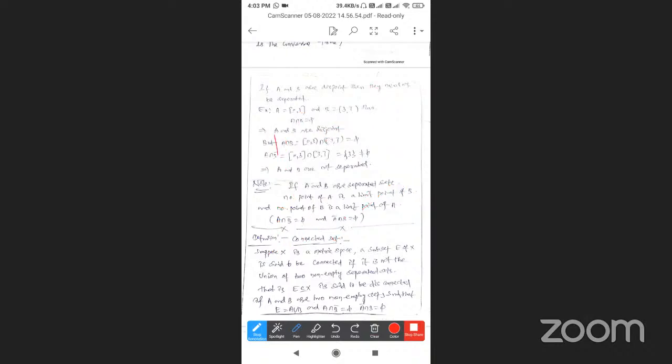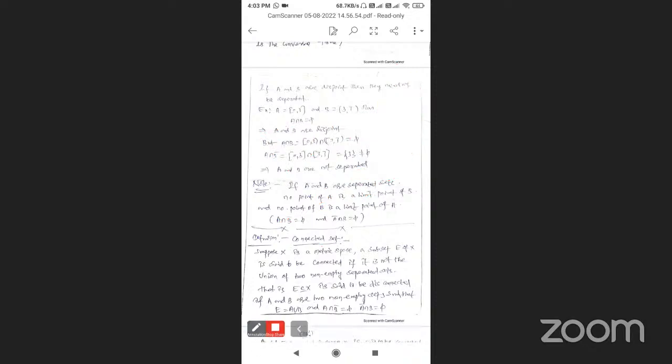Now A bar is equal to A union D of A, the derived set of A, which is called the closure of A. So A bar is equal to A union A prime, where A prime is the set of all limit points. We can also say A union D of A. The derived set of A is equal to A union derived set of A, which is also A bar. The derived set is the set of all limit points. So it is clear.